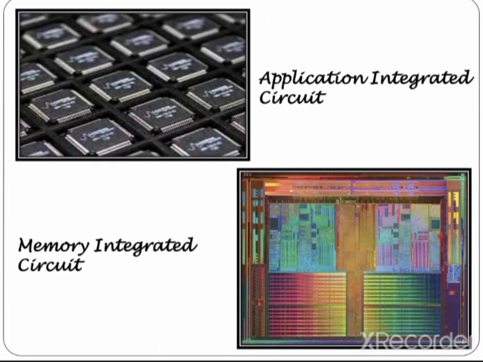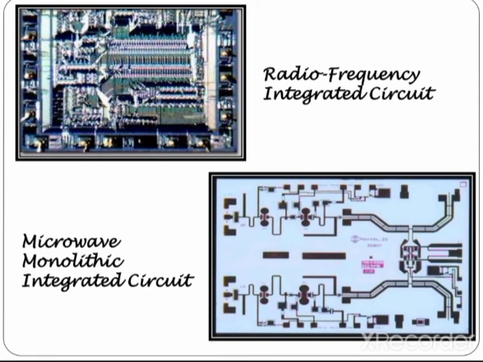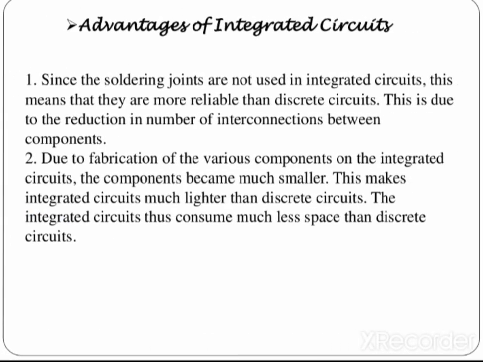You can see the pictures of some integrated circuits on your screen. First are small integrated circuits, then memory is available in the form of integrated circuit. Then radio frequency integrated circuit, which is used in the transmitter receiver part for communication purposes. Then below that, microwave monolithic integrated circuit is also available, which is used for microwave applications.